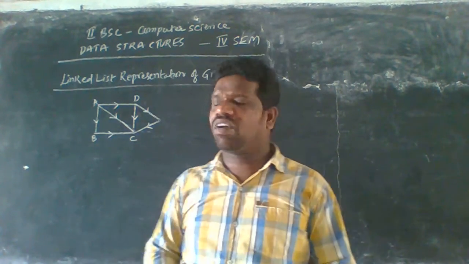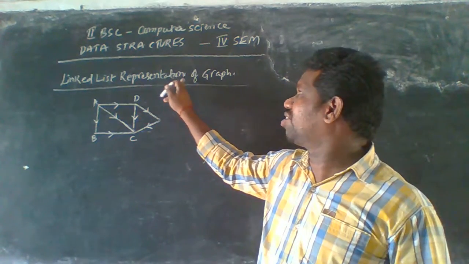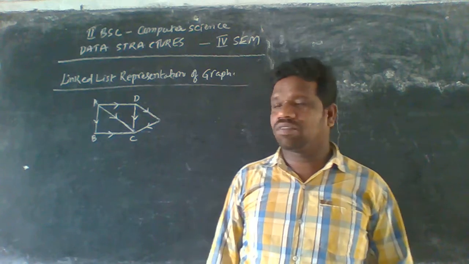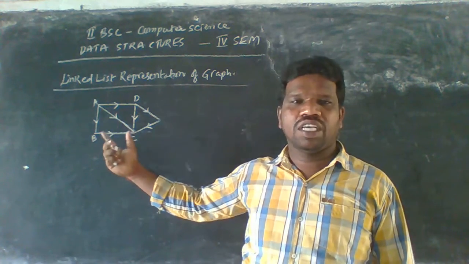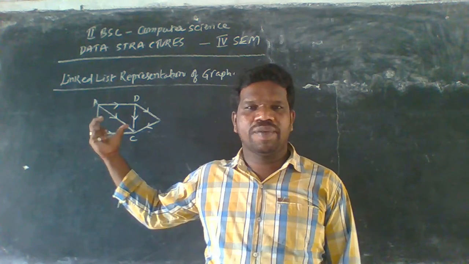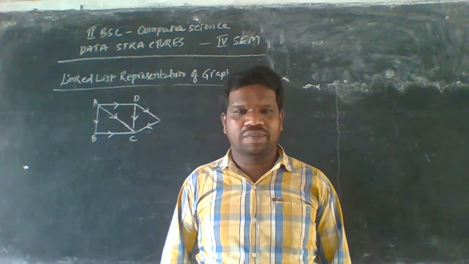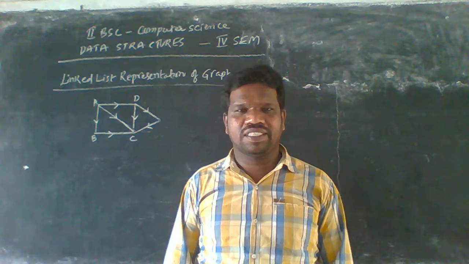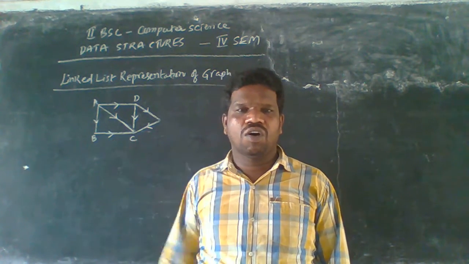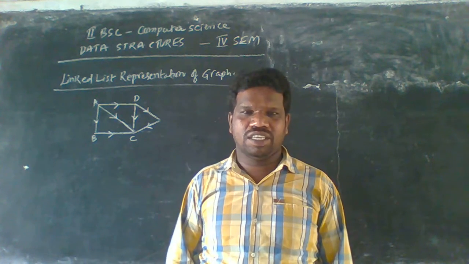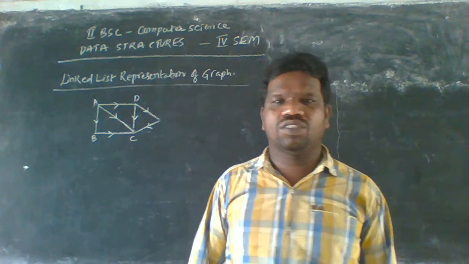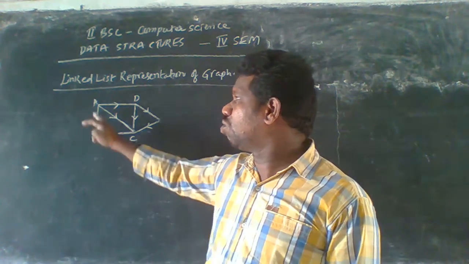So the next topic is called the linked list representation of a graph. In this section I am taking one diagram, and using this diagram we have to represent the graph in the form of a linked list representation. So how is it represented here? Before performing this operation, we have to draw an adjacency list. What are the adjacent nodes here?